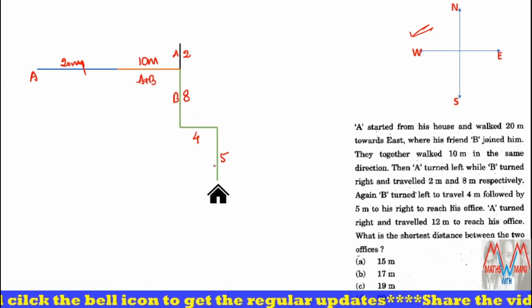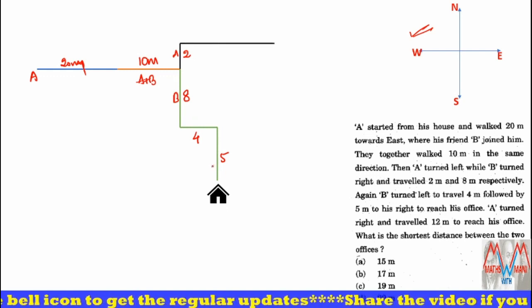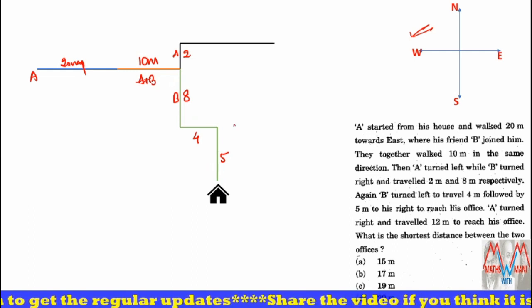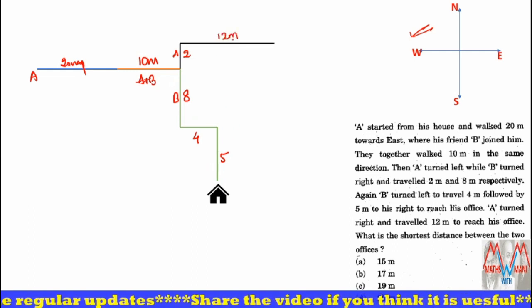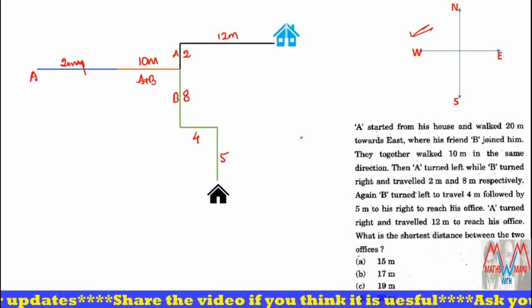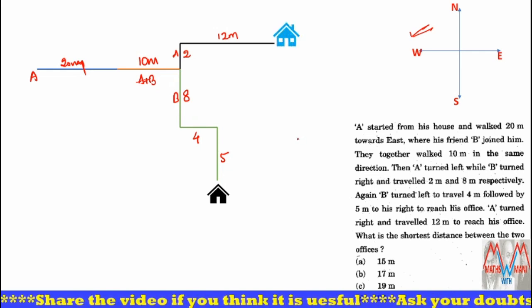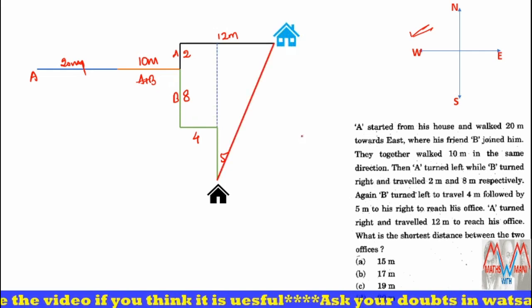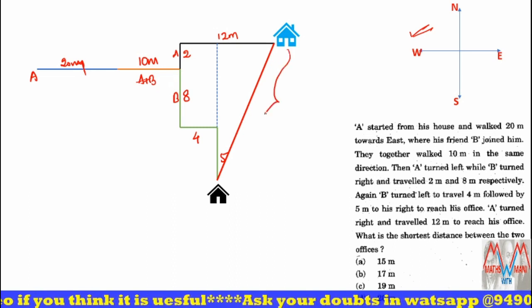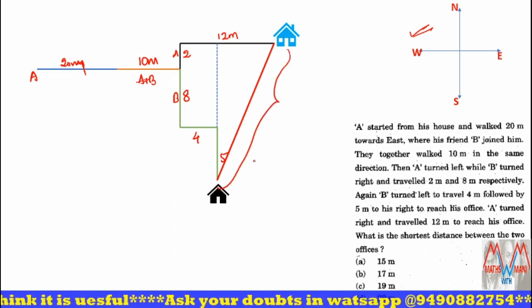And next what happened? A turned right and traveled 12 meters to reach his office. This is his office. What is the shortest distance between the offices? That means you have to find out this red line. Now tell me,